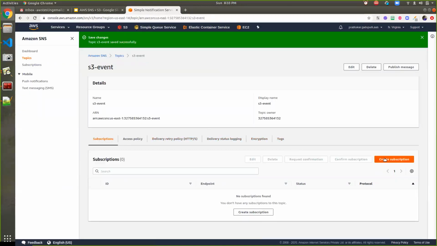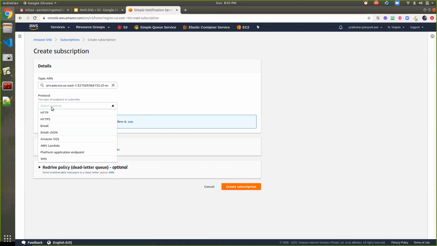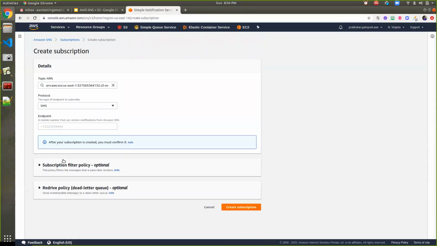Now you can create the subscription here. This subscription is using the following topic. If I have multiple topics, it will give a drop-down here, and the protocol. As I said, it supports multiple protocols. I can go ahead with HTTP, HTTPS, email, JSON, queue, Lambda, and SMS also. I can even give the endpoint as a mobile number. That SMS part I will cover in a follow-up session.